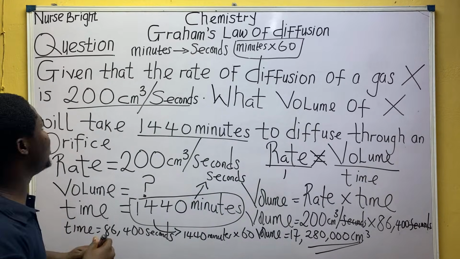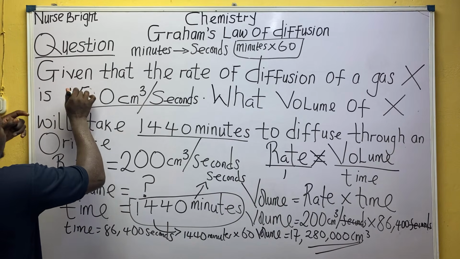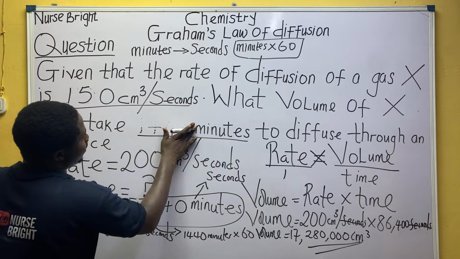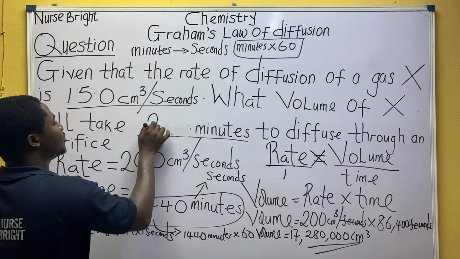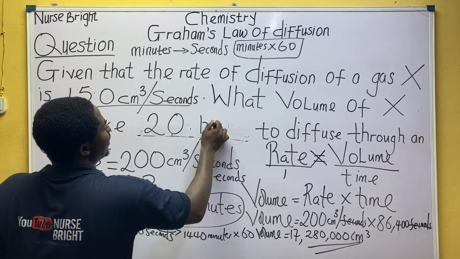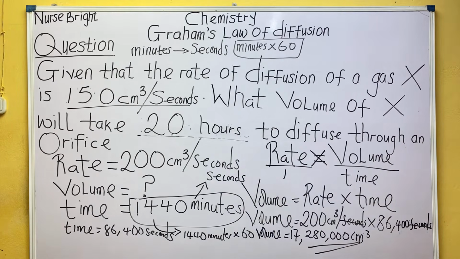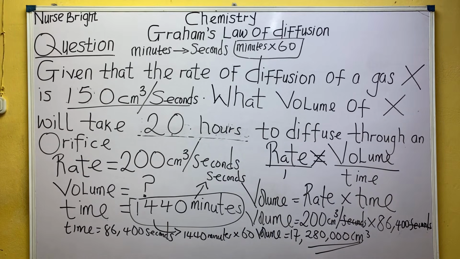So this one is for you now. It says the rate of diffusion is 150 and the time is now, let's say, 20 hours. Everybody work this one out for me. Provide the answer in the comment section. Do that fast. This is your own practice question. Given the rate of diffusion of gas X, what volume of X will diffuse in 20 seconds?